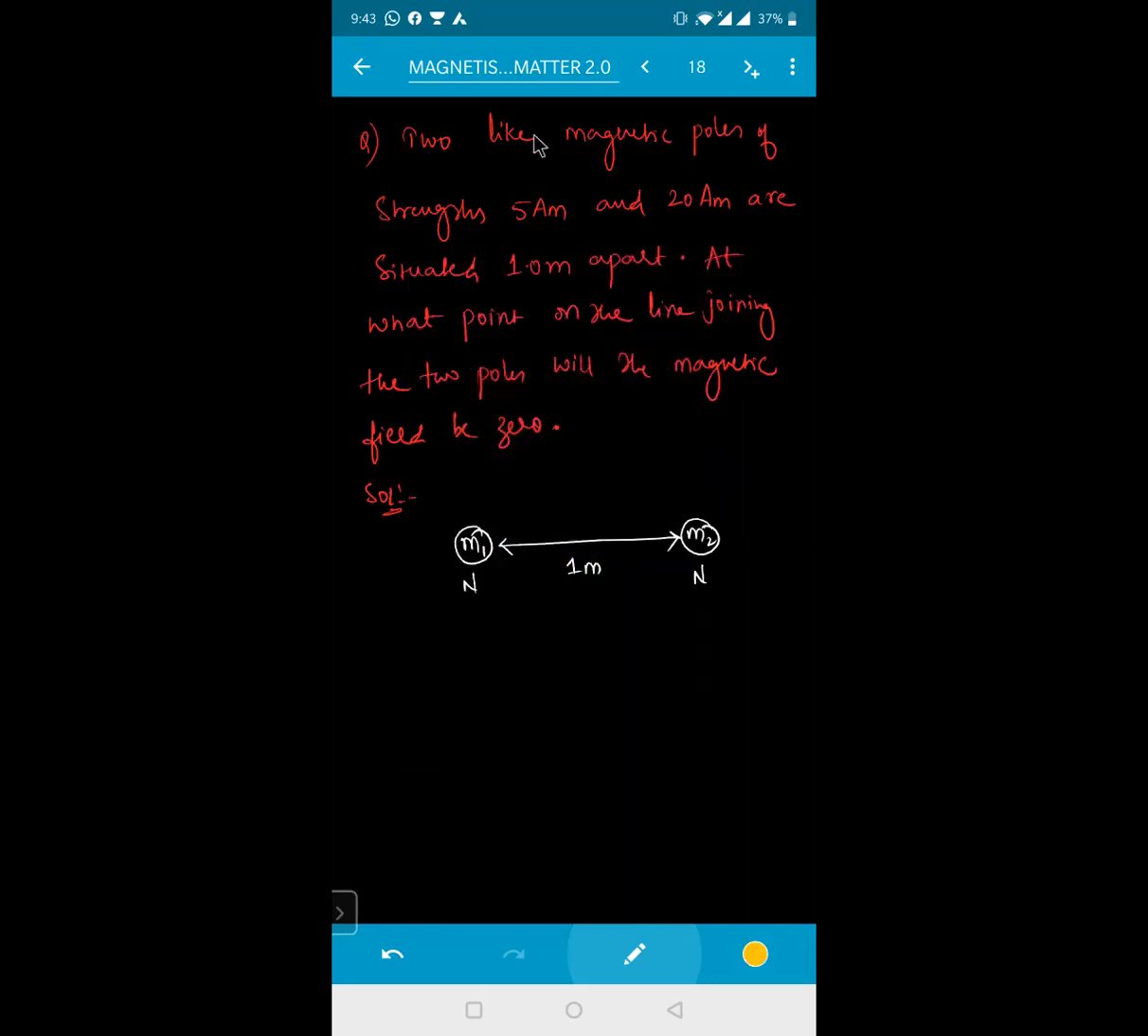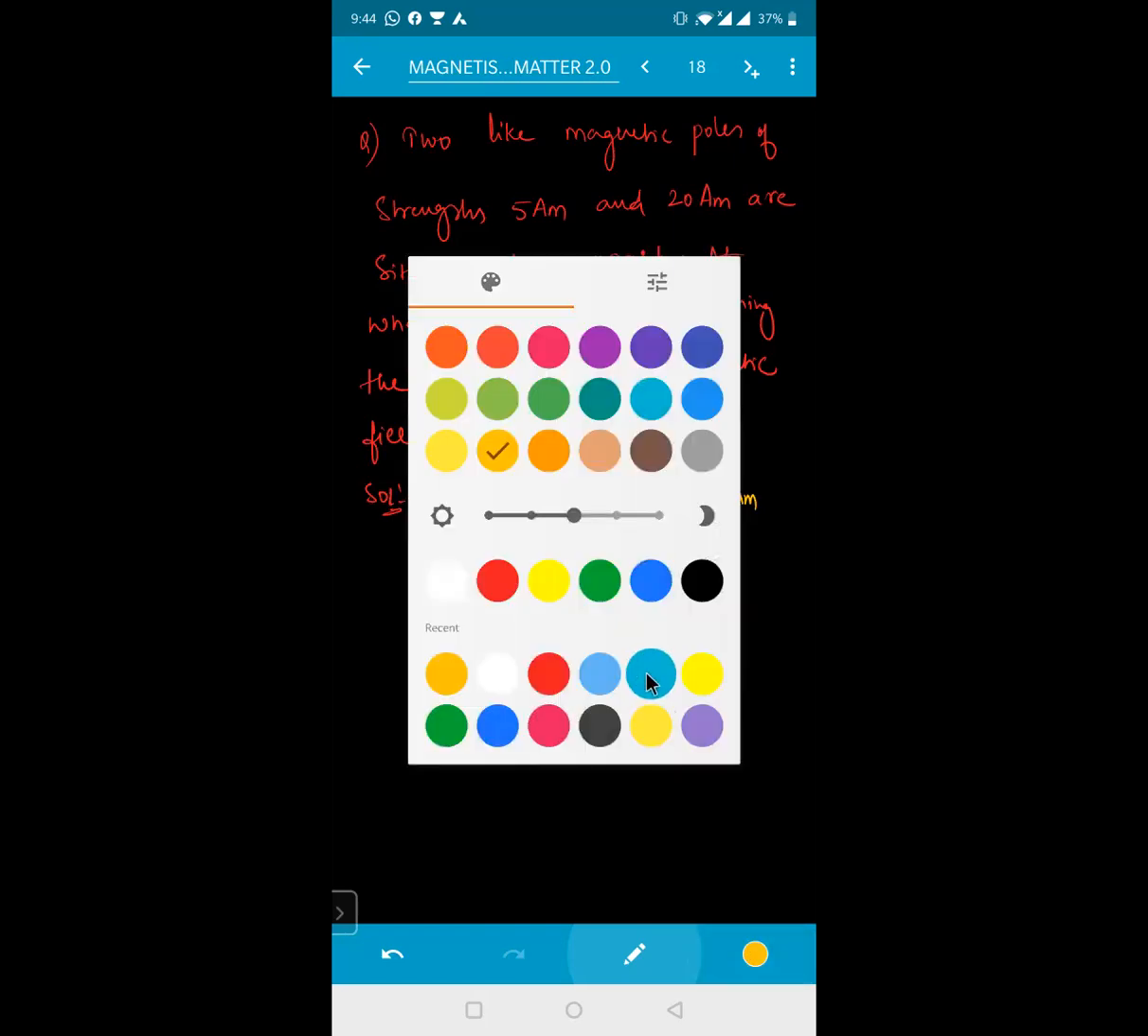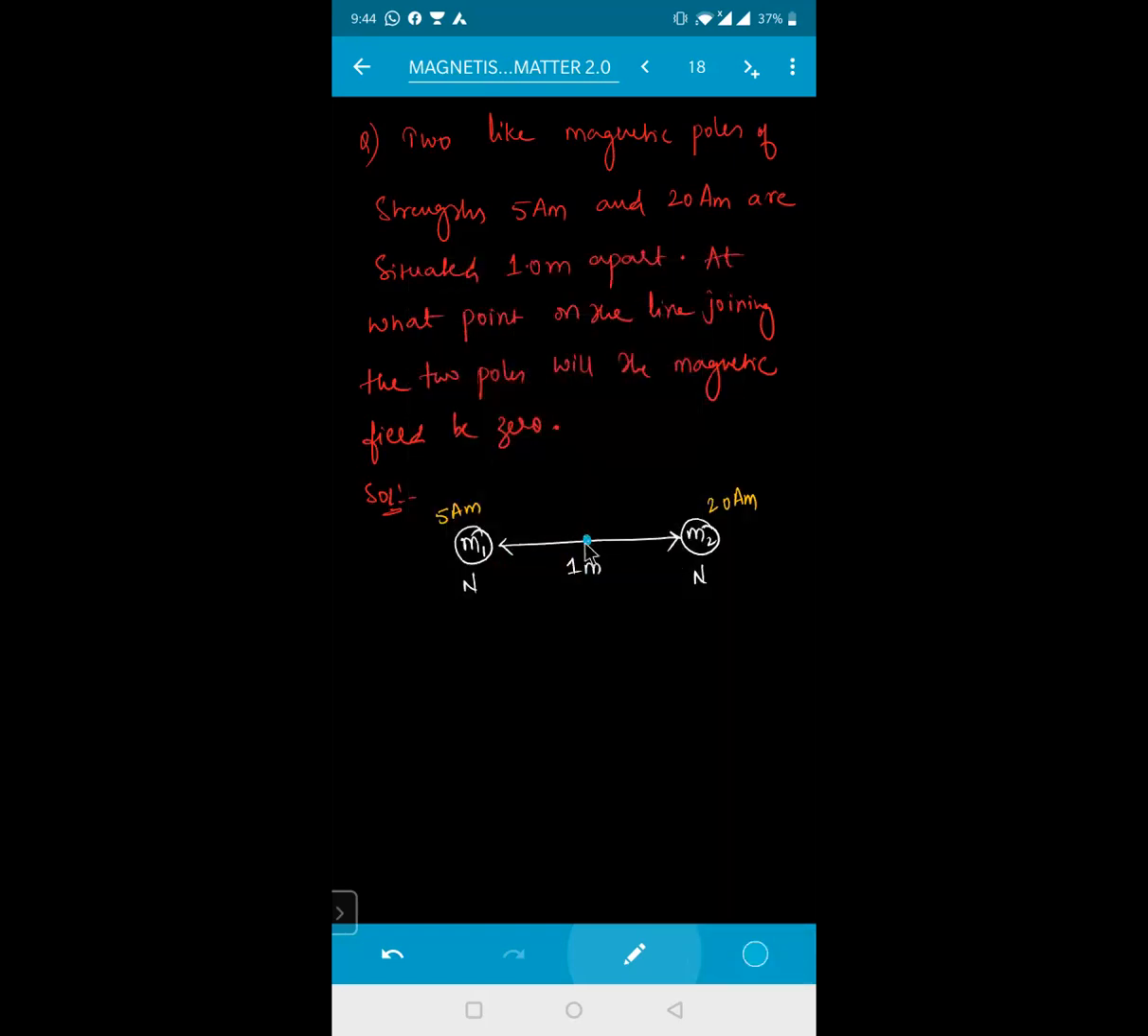What is being told in the problem? Two like magnetic poles of strength 5 ampere meter and 20 ampere meter are situated 1 meter apart. At what point on the line joining the two poles will the magnetic field become zero? Somewhere here it is becoming zero. Here the net magnetic field is zero. This is a point Q.